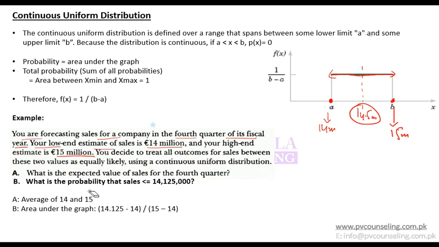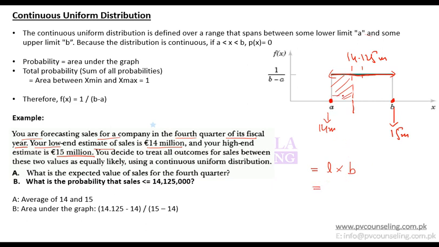And so it takes us to the next question, which says what is the probability that sales are less than or equal to 14.125 million? Let's say this is 14.125 million. So what is the probability of sales being within this range? It should be the area of this graph or area of this curve. Now the question is how do you find out this area? So this is a rectangle, and area of a rectangle is length into breadth.